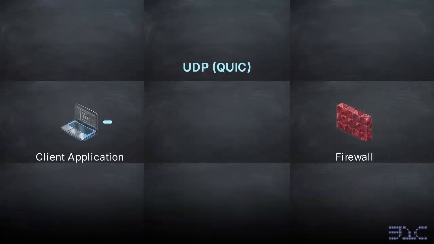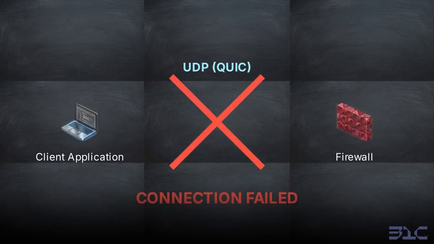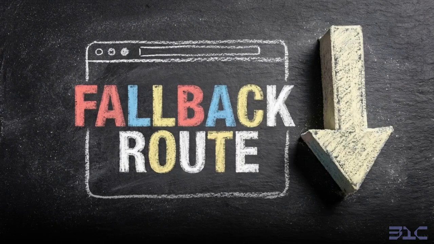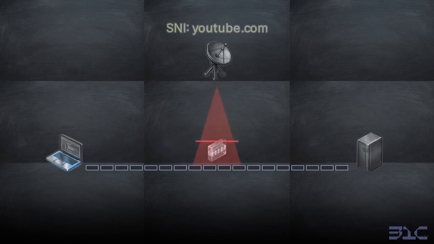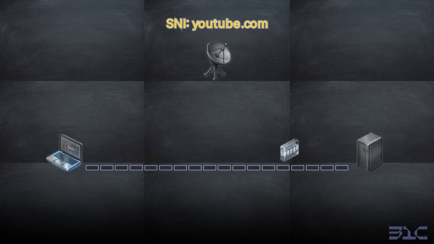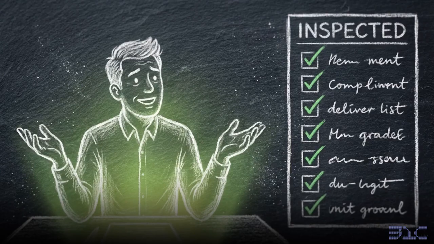Mechanically, when the client application attempts to establish its preferred QUIC connection over UDP, the firewall drops the packets. The initial connection attempt fails. This forces the client browser into a protocol downgrade. Unable to use QUIC, the application automatically falls back to the older, inspectable TCP and HTTP2 stack to maintain internet access. With the traffic forced back onto the rigid TCP connection, legacy DPI engines can once again read the plaintext SNI in the client hello packet. Administrative control is temporarily restored.